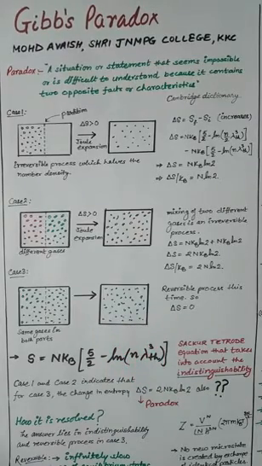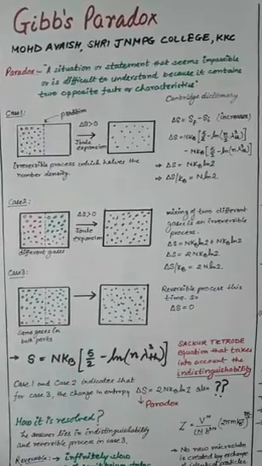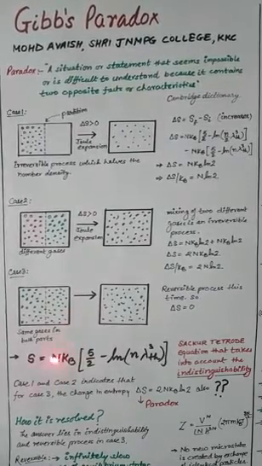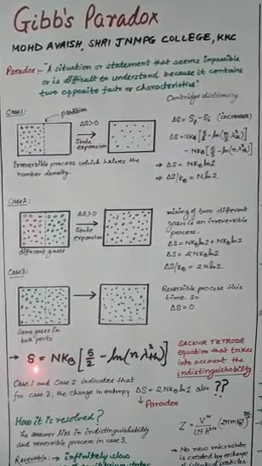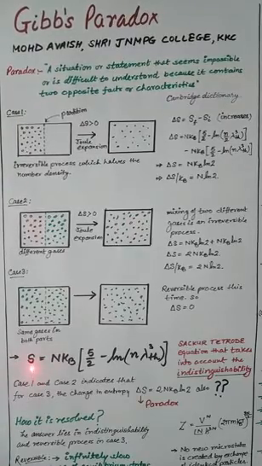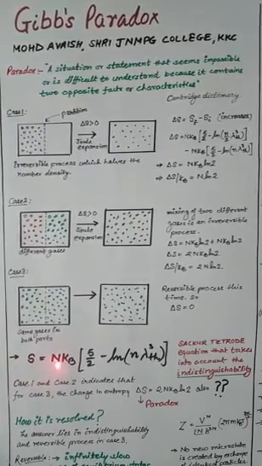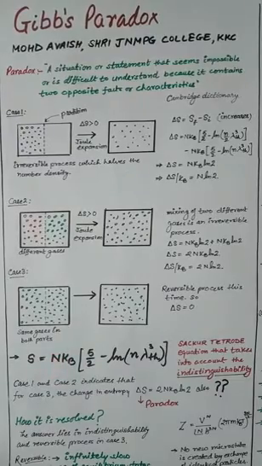Now, let me tell you the meaning of this equation. The Sackur-Tetrode equation gives you an expression for calculating the entropy of a monoatomic classical ideal gas which comprises N atoms at any temperature T, which is contained in this lambda thermal.